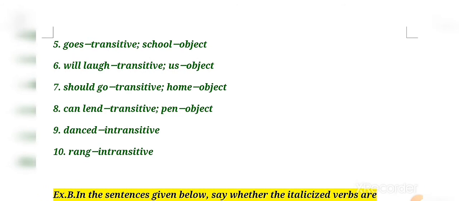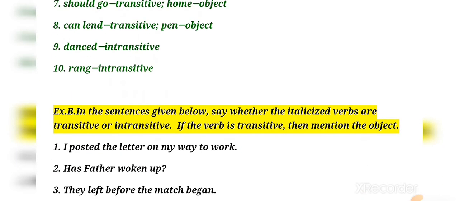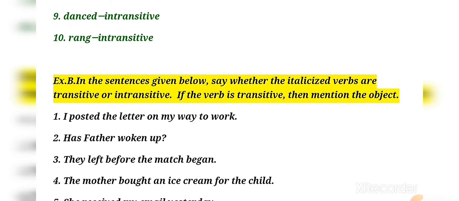So I just want to tell you, if there is an object, that becomes a transitive verb, and if there is a sentence without any object, that is an intransitive verb. That I explained in one of my videos and you got it. Okay, now exercise B says, in the sentences given below, say whether the italicized verbs are transitive or intransitive. If the verb is transitive, then mention the object. The same here also you have to do.